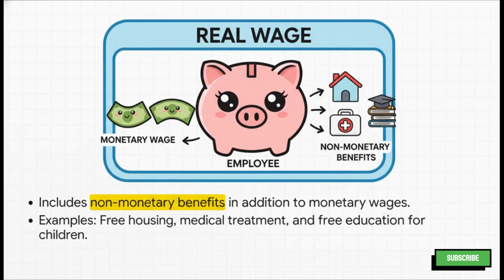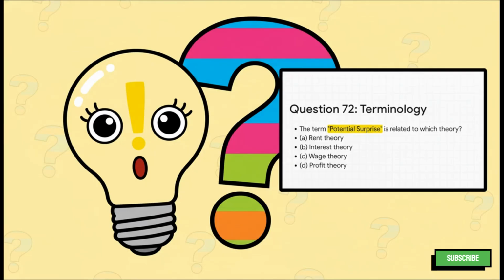So, here's the key takeaway, right? The concept of real wage isn't just about the cash salary. It also includes all those non-monetary benefits an employee gets. We're talking about things like a company-provided house, free medical facilities, or even having your children's education covered. जब आप इन सब को मिलाते हैं, तभी आपको एक एम्प्लॉई की actual purchasing power का आइडिया होता है। All right, let's move on to the next one.